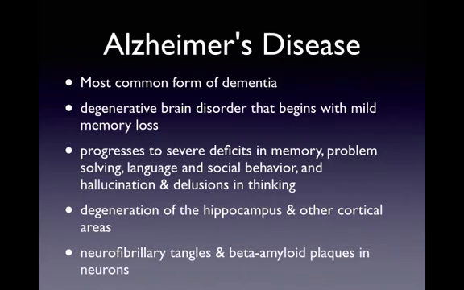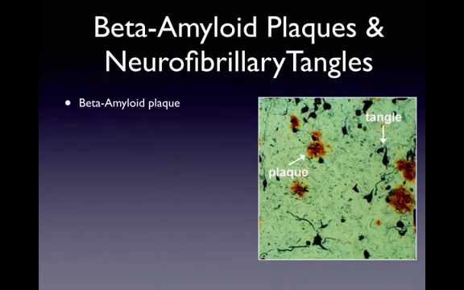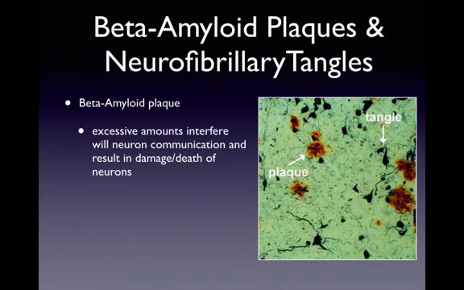One of the hallmarks of Alzheimer's disease is that if you look at their brains following death, and this was the only way you could actually definitively diagnose Alzheimer's disease, you would be able to see the characteristic plaques and tangles, which are the neurofibrillary tangles and the beta amyloid plaques that are present in neurons when an individual has Alzheimer's disease. So beta amyloid plaque is a form of plaque that's found in the brain,